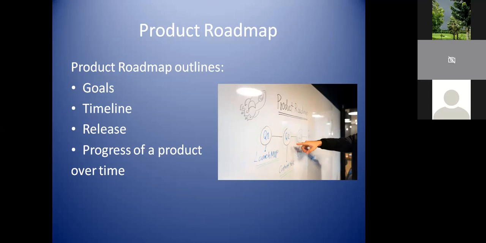First product roadmap, the first release may contain only the goal of achieving a messaging system, just a messaging system. If I save the number of some person A, I should be able to send a message to person A. That's all. For that, what would have been the time I would have taken? Maybe 6 months is the plan for me to bring that product. So my goal is just to send a message to the contacts who are available in my mobile. Second, it's going to take 6 months. This is going to be called version 0.5 or version 1.0.